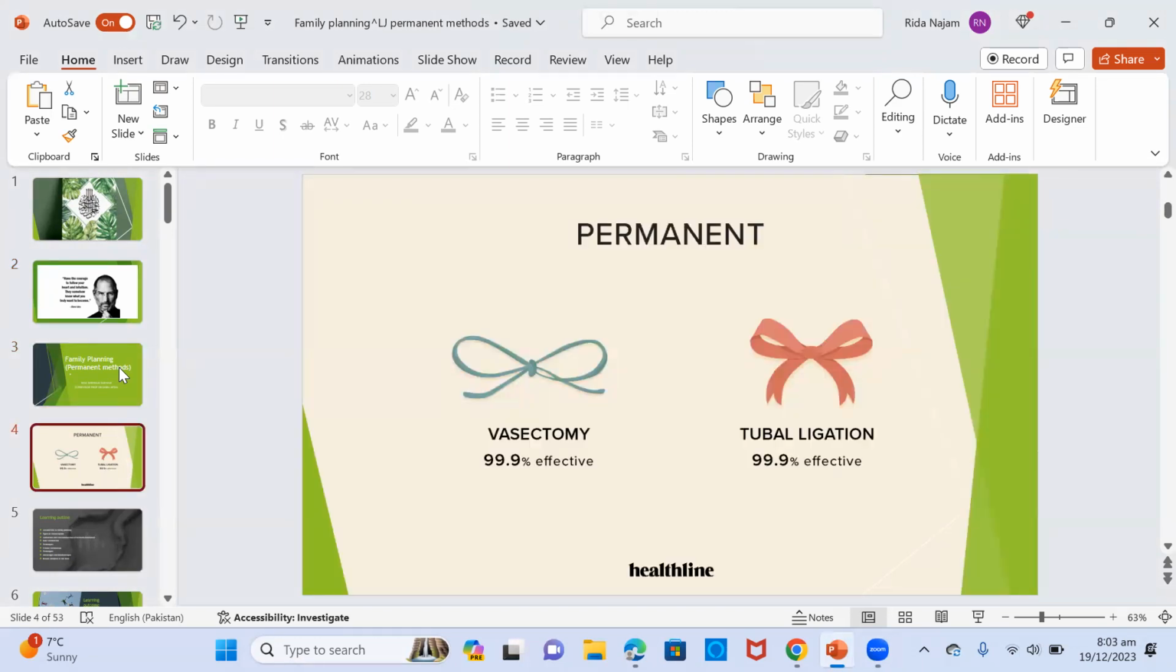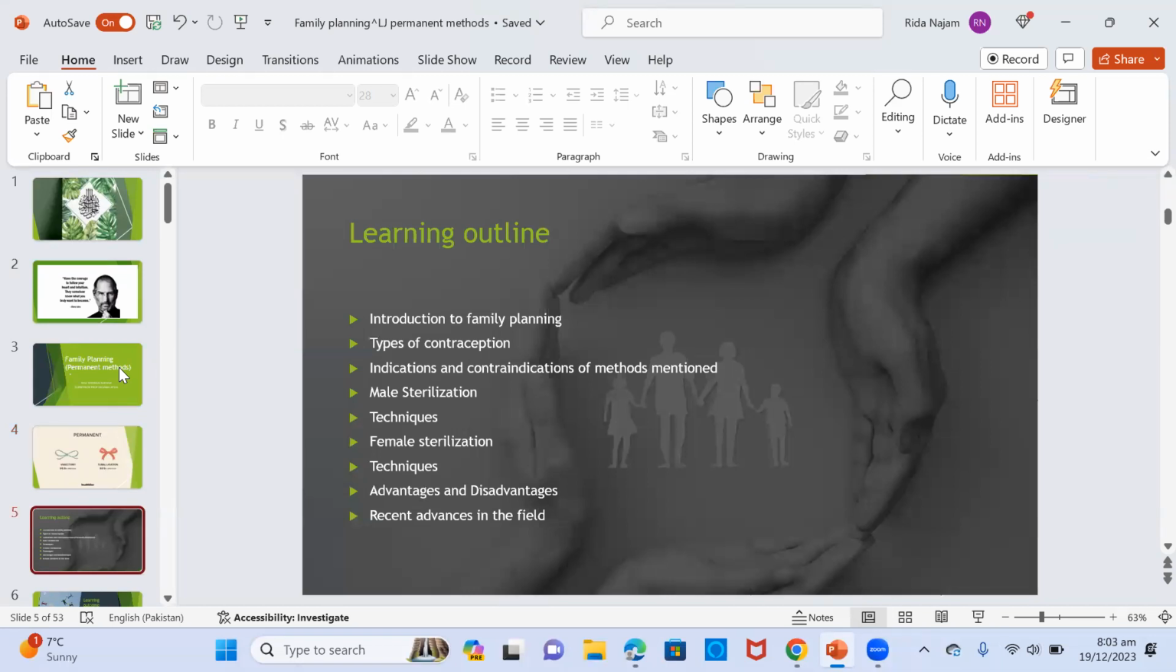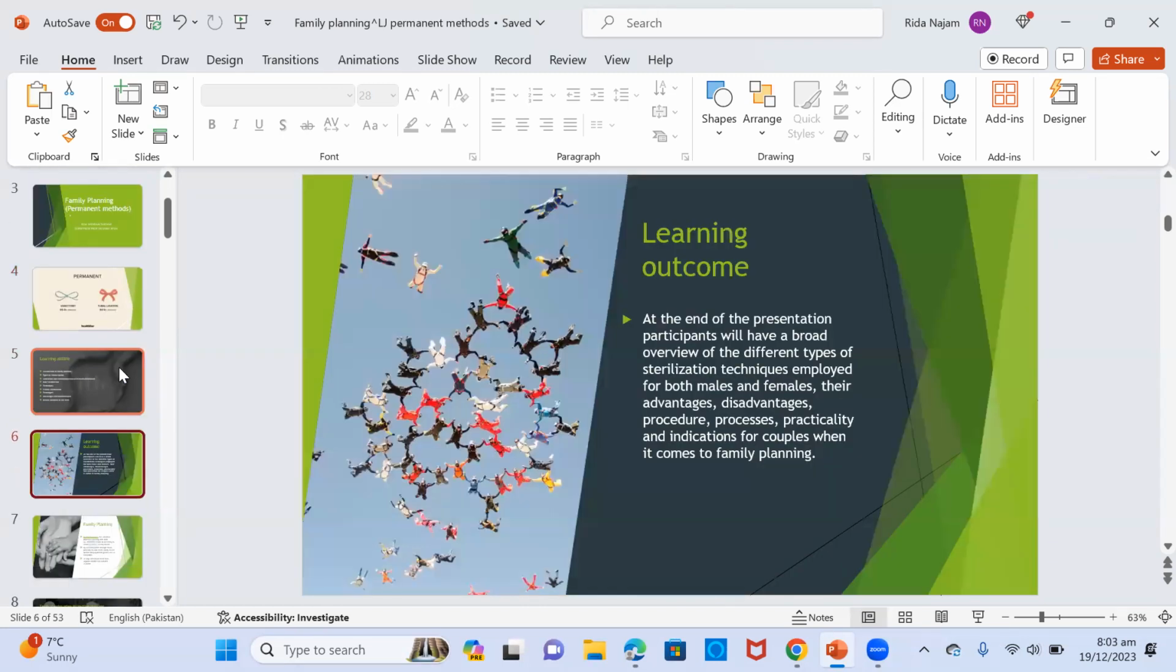Permanent methods include vasectomy and tubal ligation. Vasectomy is 99.9% effective, as is tubal ligation, as quoted by Healthline. Learning outline: introduction to family planning, types of contraception, indications and contraindications of methods mentioned, male sterilization techniques, female sterilization techniques, advantages, disadvantages, and recent advances in the field.